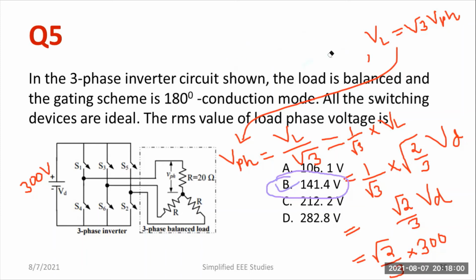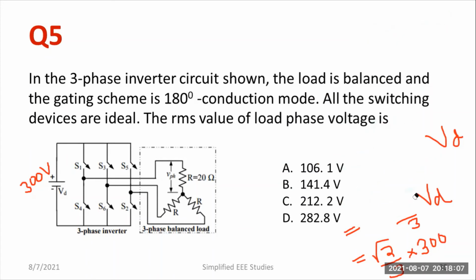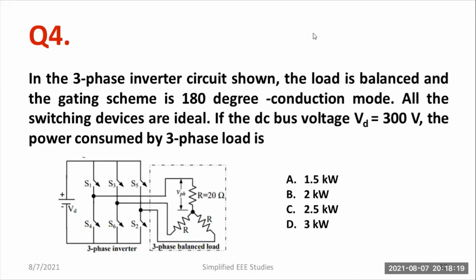If you solve this question, then let us move back to question number 4. That's also quite simple. You should know the RMS value of phase voltage that is required. Then you can solve the previous question in a very simple way. That's why I told you that I'll be solving question number 5 first.